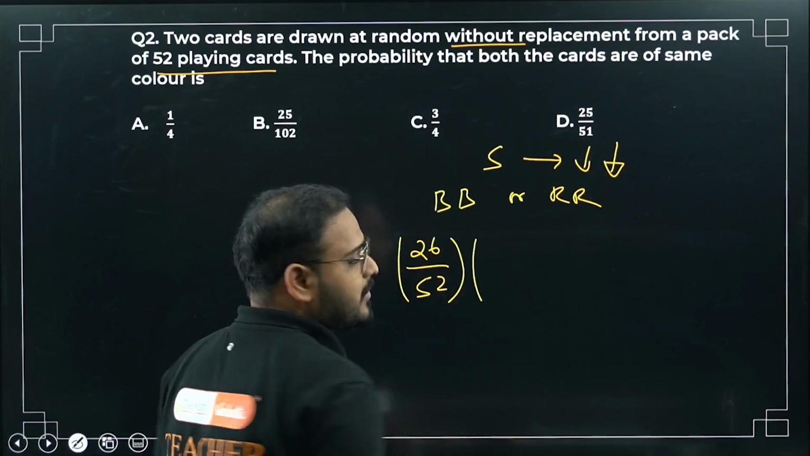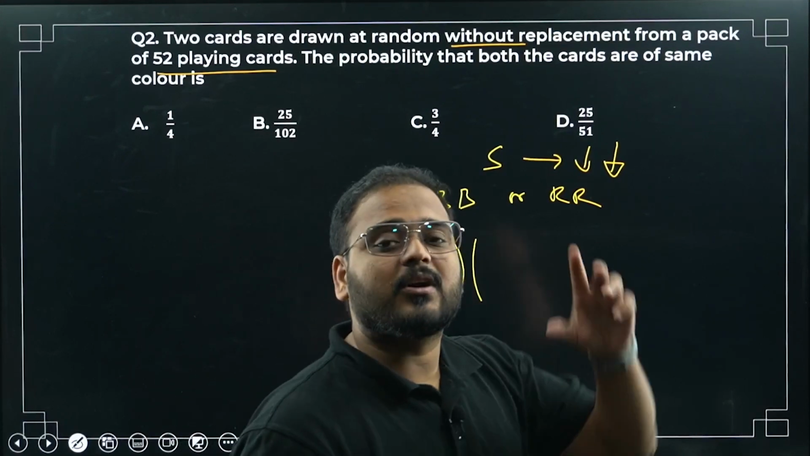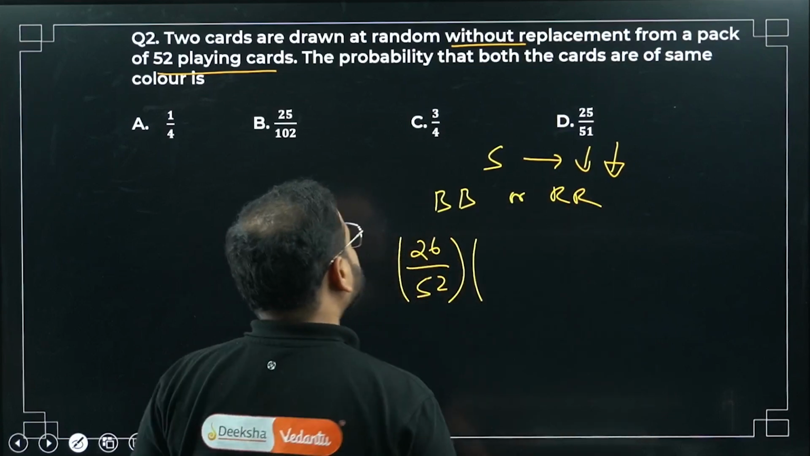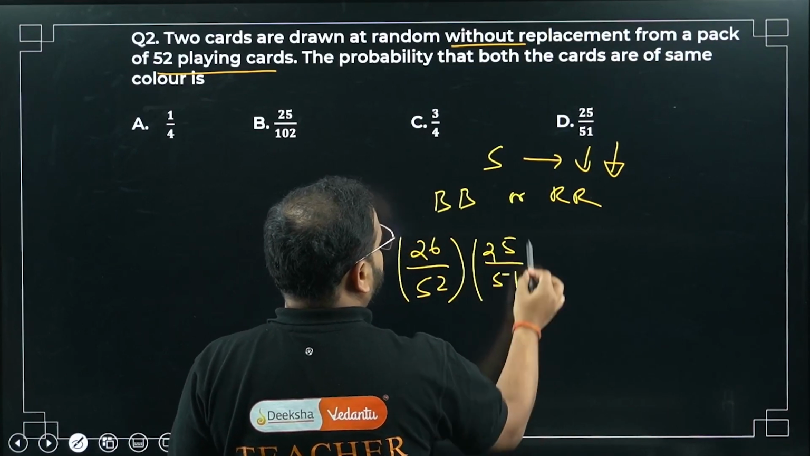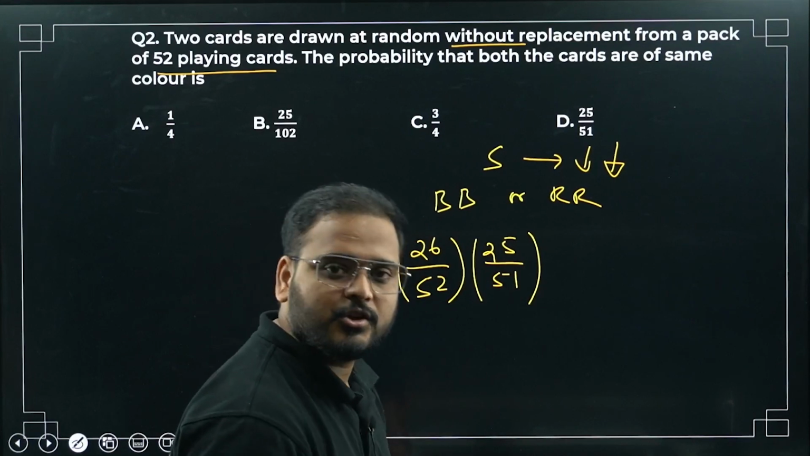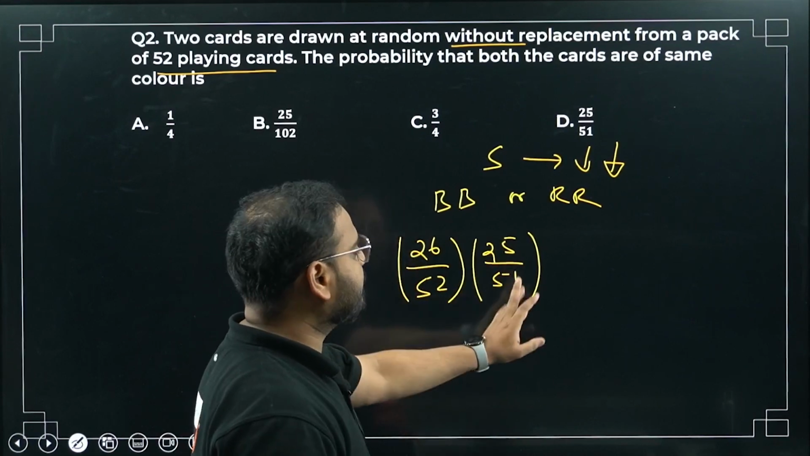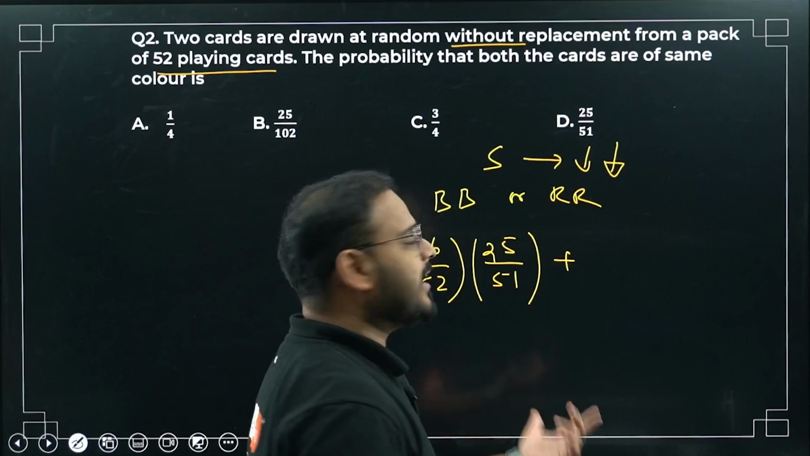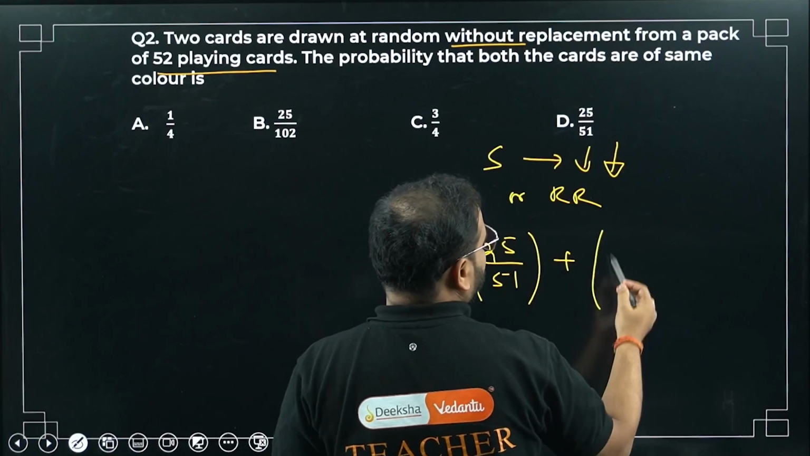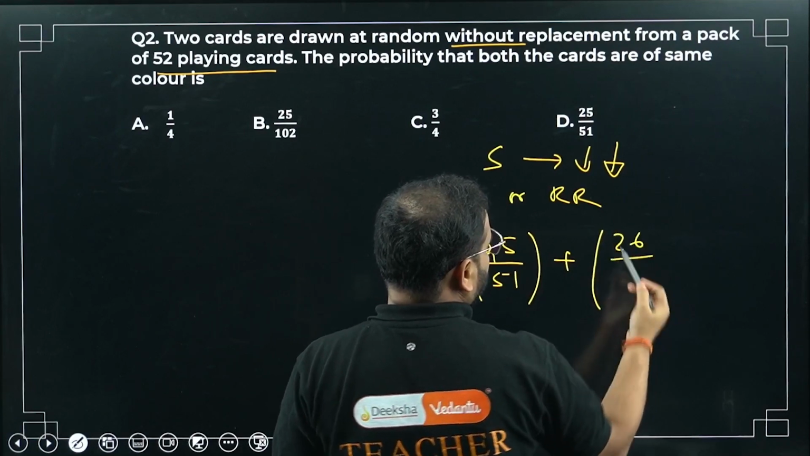What's the remaining number of cards? Without replacement means the card is taken out, so 25 is left, out of 51 now. Correct? 25 out of 51. Plus, what about the red category? Again, initially you will have 26 out of